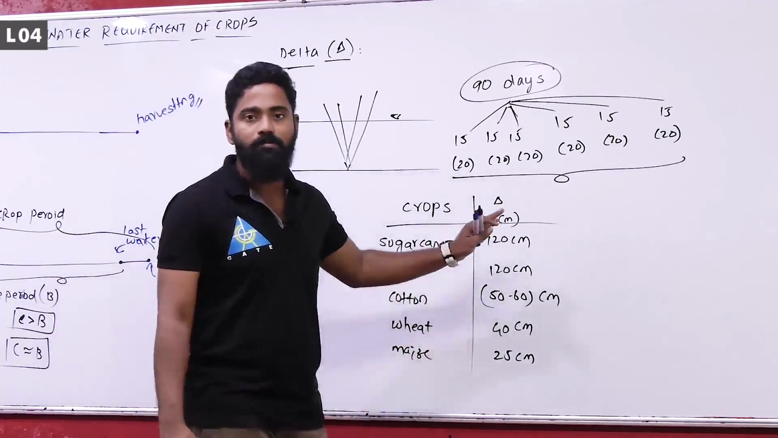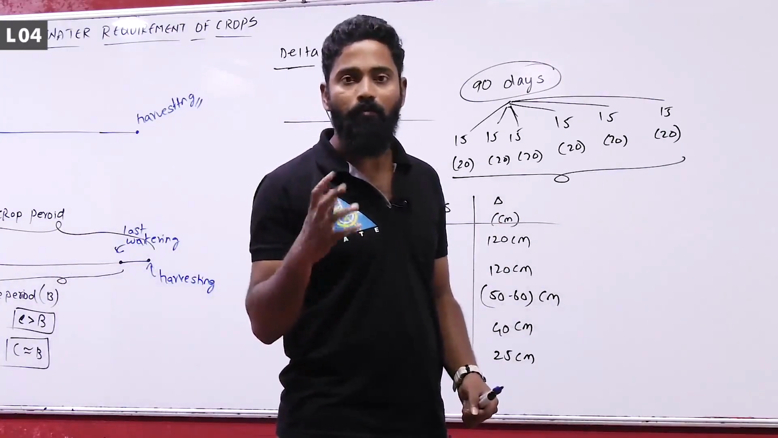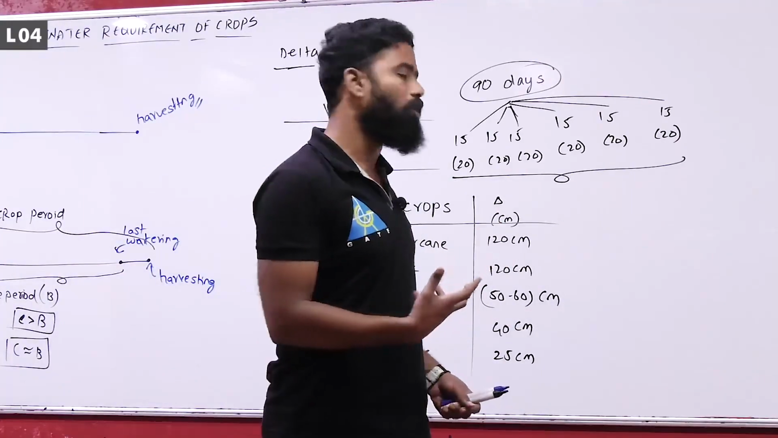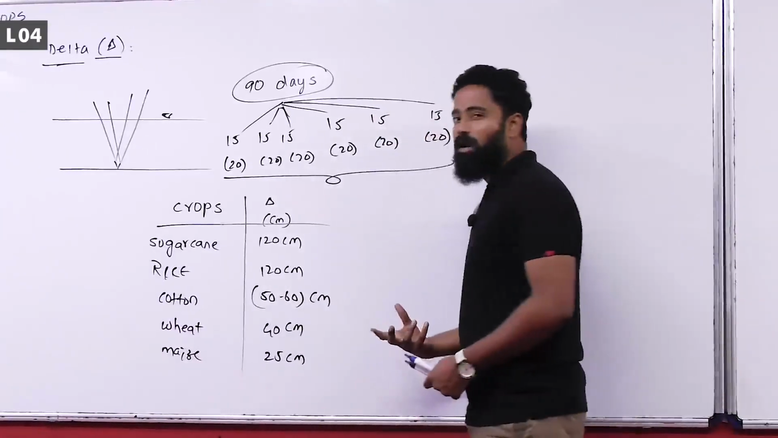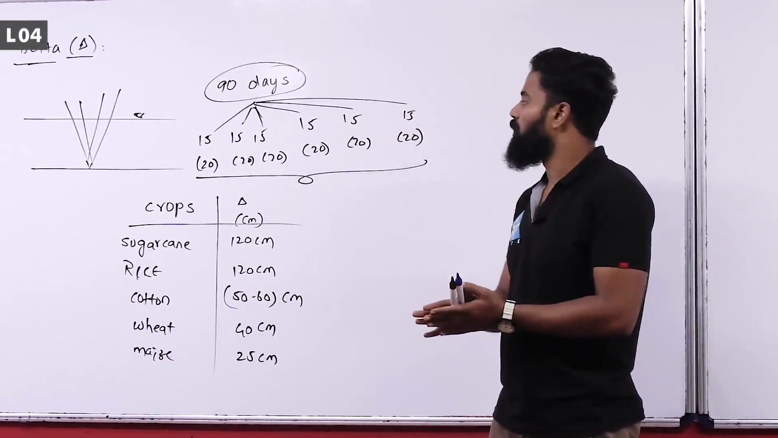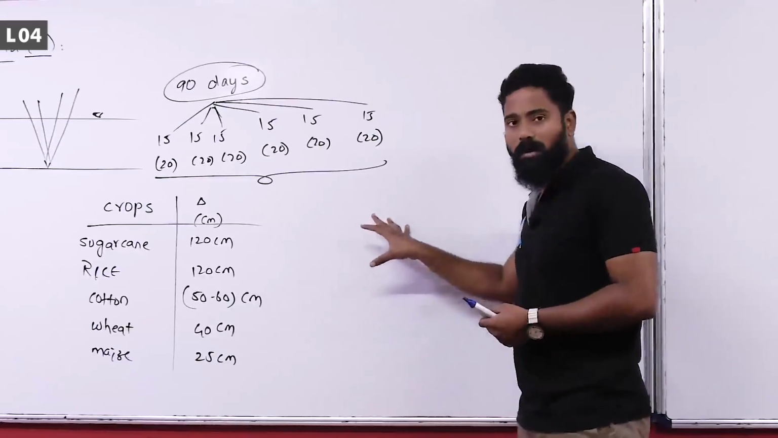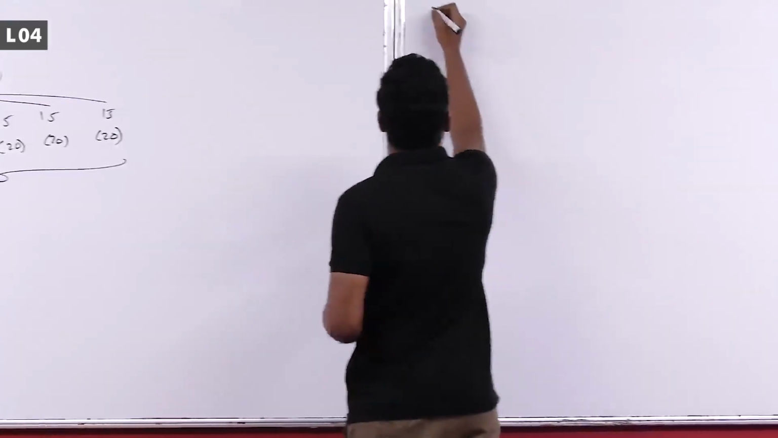Throughout the base period, if you apply this much water to the field, then the crop grows without any issues of water. But providing this water itself is very difficult nowadays because of scarcity of water. This is one more important parameter. The next important parameter is duty.